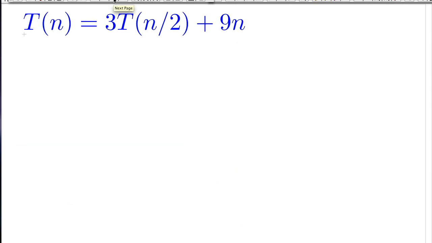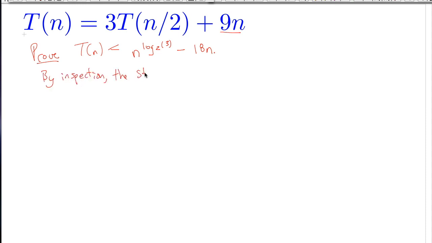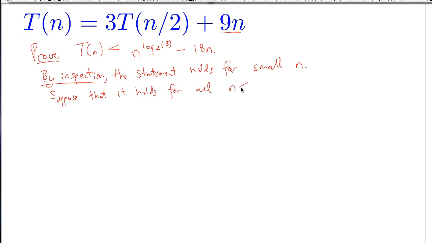So how would that work? What I'm going to do here is prove that T of n is upper bounded by, I'm going to change that constant to 18n. By inspection, the statement holds. I'll talk about by inspection in a second, but for now, we can plug in a few values and notice that this is going to work for small n. Suppose that it holds for all n less than n0. Consider T of n0 plus 1.